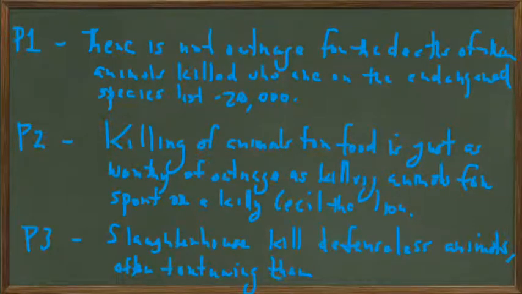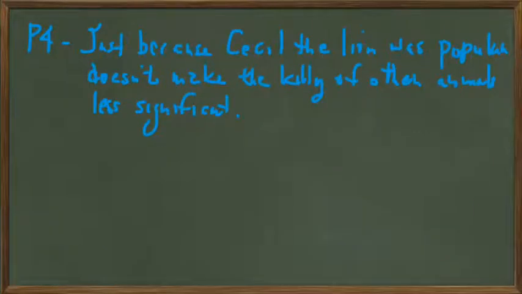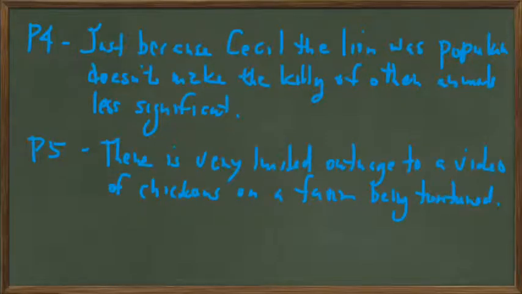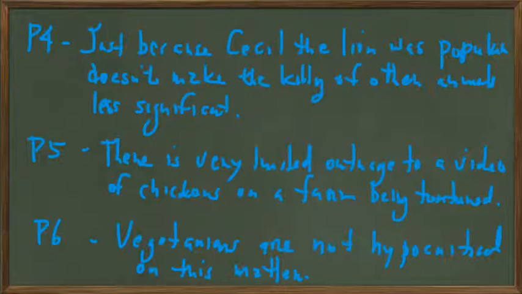Premise three: slaughterhouses kill defenseless animals, often torturing them in the conditions in which they're held. Premise four: just because Cecil the lion was popular doesn't make the killing of other animals less significant, other animals that weren't or aren't popular. Premise five: there was very limited outrage to a video of chickens on a chicken farm being tortured. And premise six: vegetarians are not hypocritical on this matter.